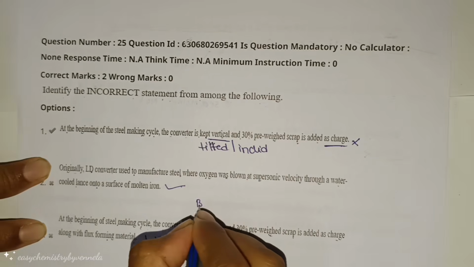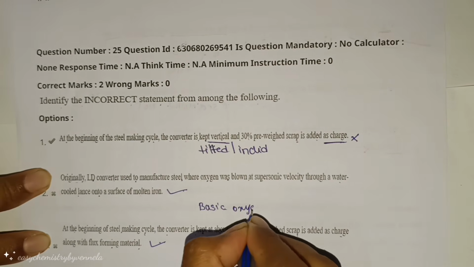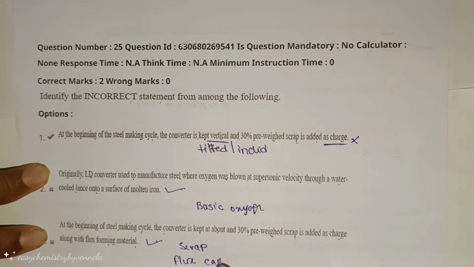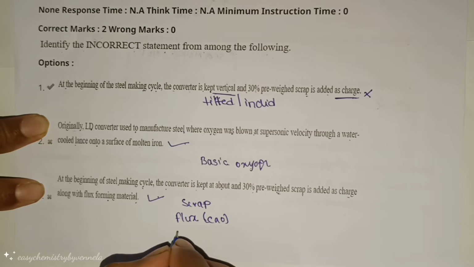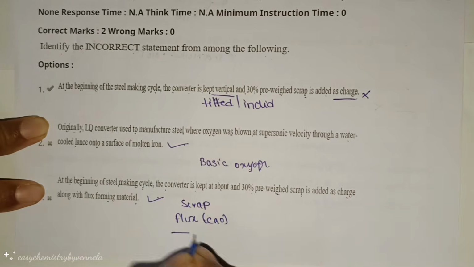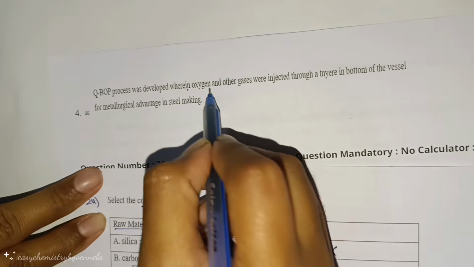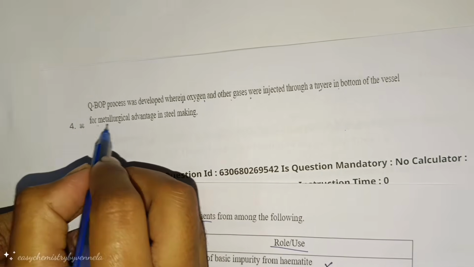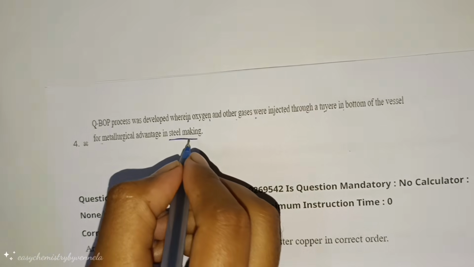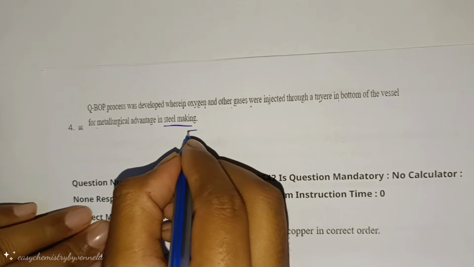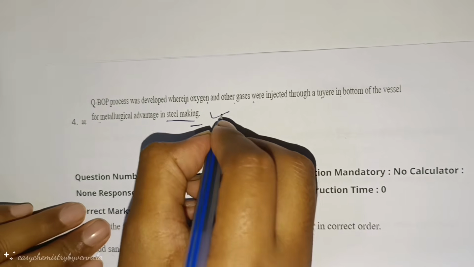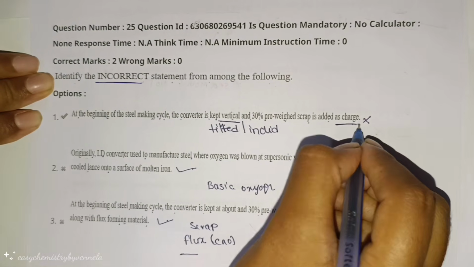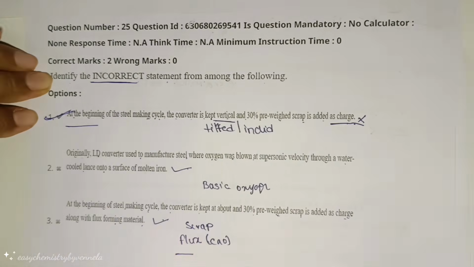In the beginning of LD, it is basic oxygen. Here it is scrap. Flux is mainly CaO. Then hot metal is charged. Next, what is the last option? Q-BOP process was developed wherein oxygen and other gases are injected through a tuyere in the bottom of the vessel for metallurgical advantage in steel making. Yes, this improves metallurgical efficiency. So this is also a correct statement. So in this question, what is incorrect? So this is the incorrect one. The first option is the correct one.